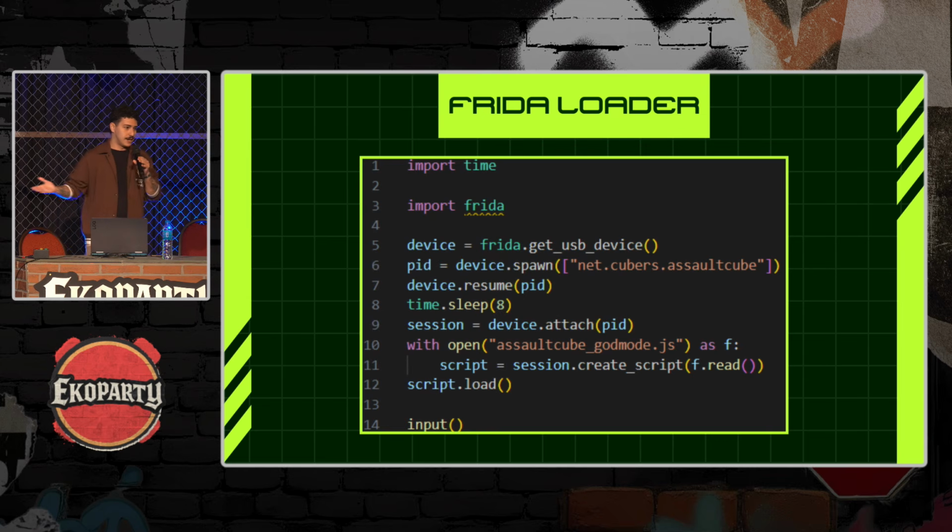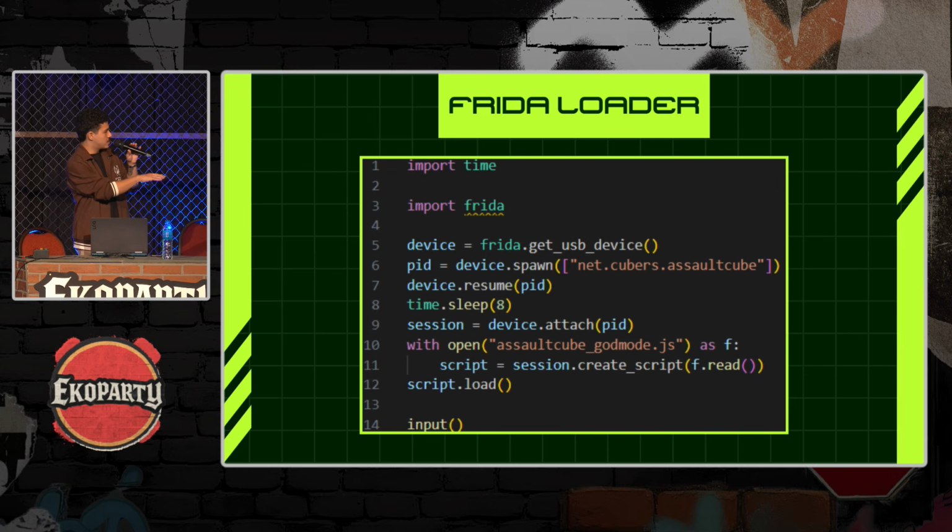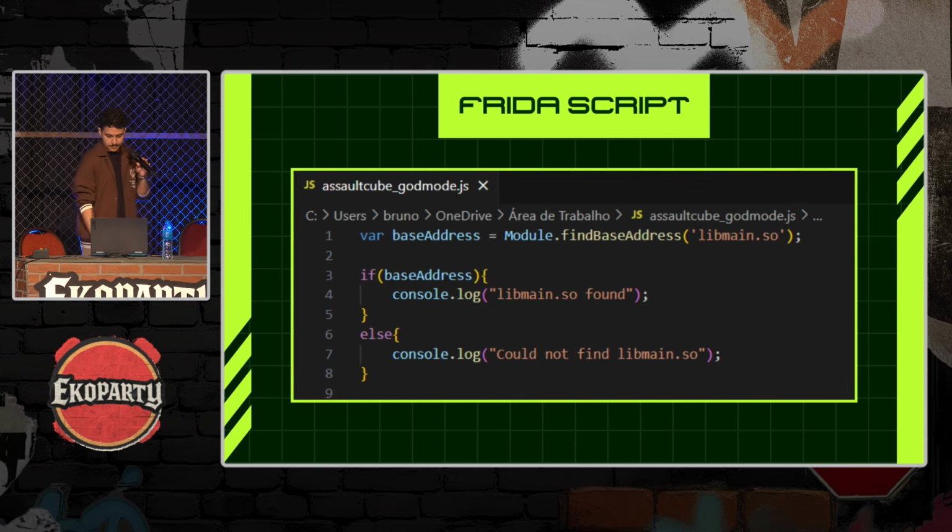So as we are in an Android environment, we're going to use Frida. It's a tool used to hook mobile Android apps at runtime. It can also be used for Windows and iOS applications, but we're going to use it here for Android. This is a Python code, which is just loading Frida into our app. So our app is that package, net.cubers.asaltcube. And we're going to inject the Frida script into the process of our app, which is asaltcube_godmode.js. So this is actually the Frida script.